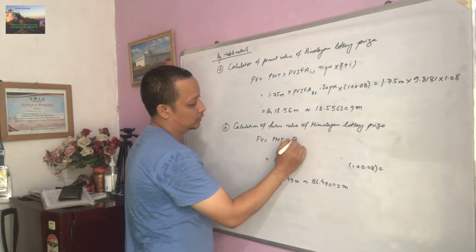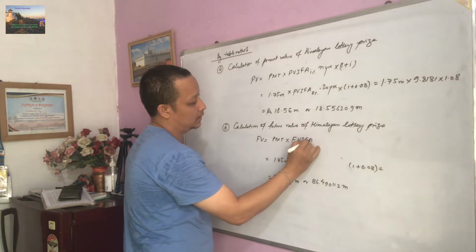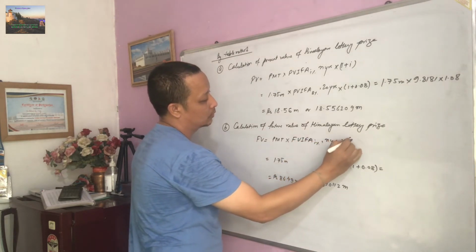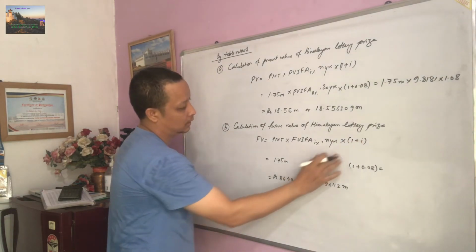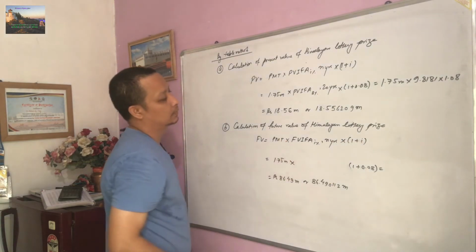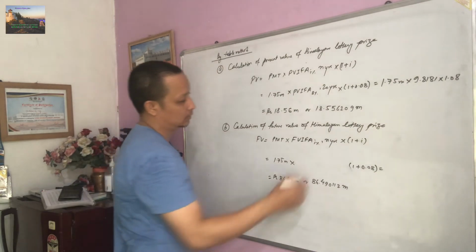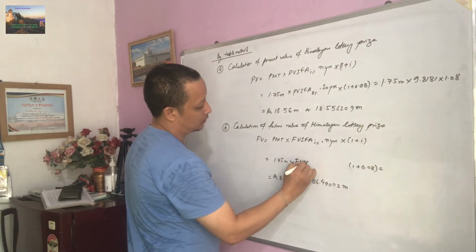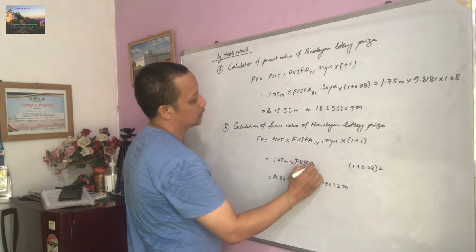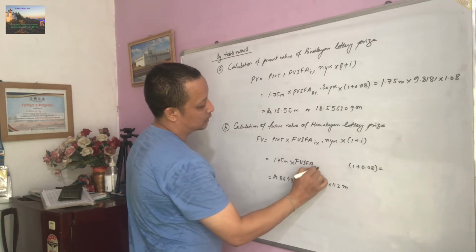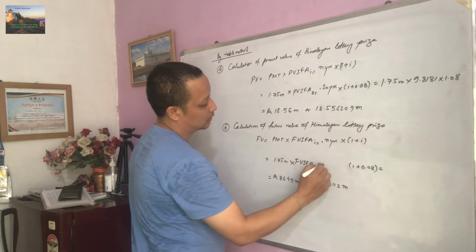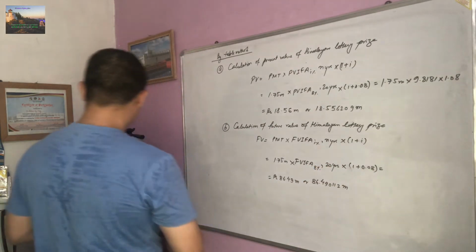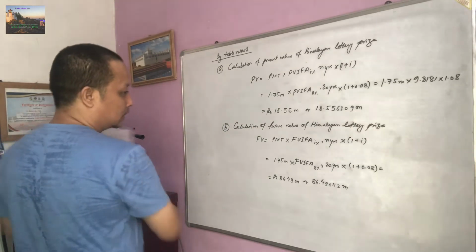Future value, the FVIFA, I percent, n year into 1 plus I. Here I percent means 8%, n year 20 years into 1 plus I. So let's write the value by seeing the table.